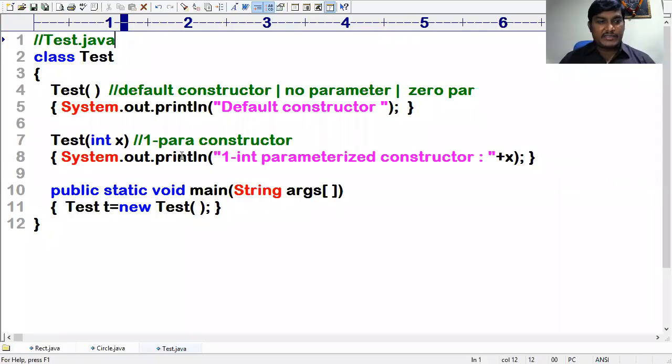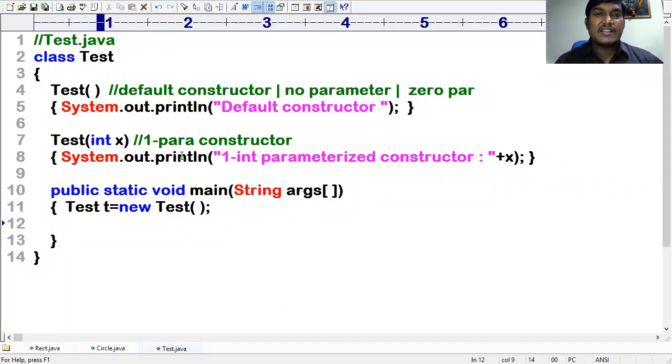Happily yes. Can I call the second constructor then? Yes, we can. But as I said, constructors are defined one time and can be invoked only once in order to instantiate the object.